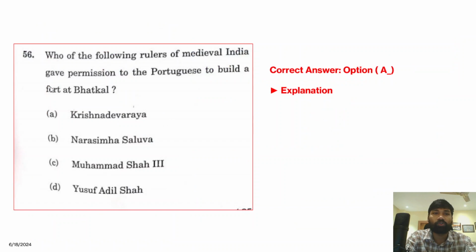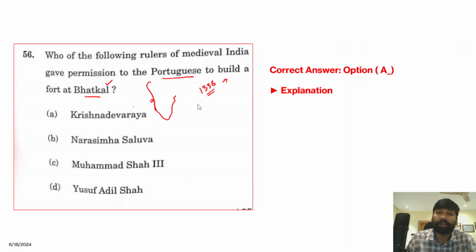Now let's proceed on to the next important question. Who among the following rulers of medieval India gave permission to the Portuguese to build a fort at Patkal? Right, Patkal is on the western coast of India. In fact, in 1336 the Vijayanagara Empire was founded by Harihara Raya and Bukkaraya, and at that point of time,